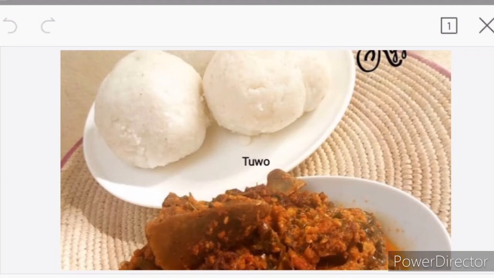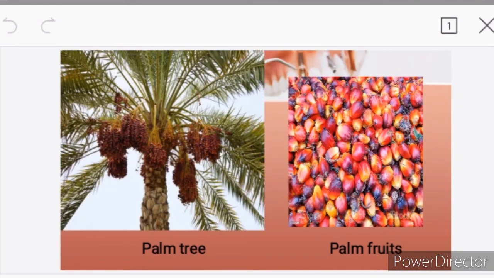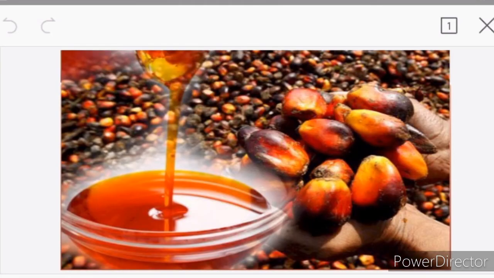Let's look at another crop that is grown in the south. This is the palm tree. It needs a lot of rain to grow, and that is why it is majorly grown here in the southern part of Nigeria, where there is a lot of rainfall. From the palm tree, we get the palm fruit, and from the palm fruit, we get the palm oil, and that is why most of our dishes that we prepare here in the south are made using the palm oil.